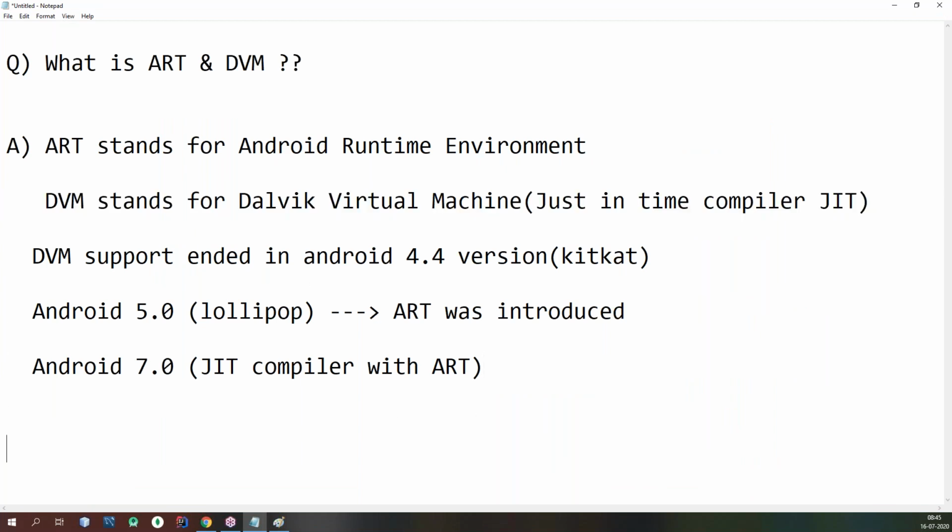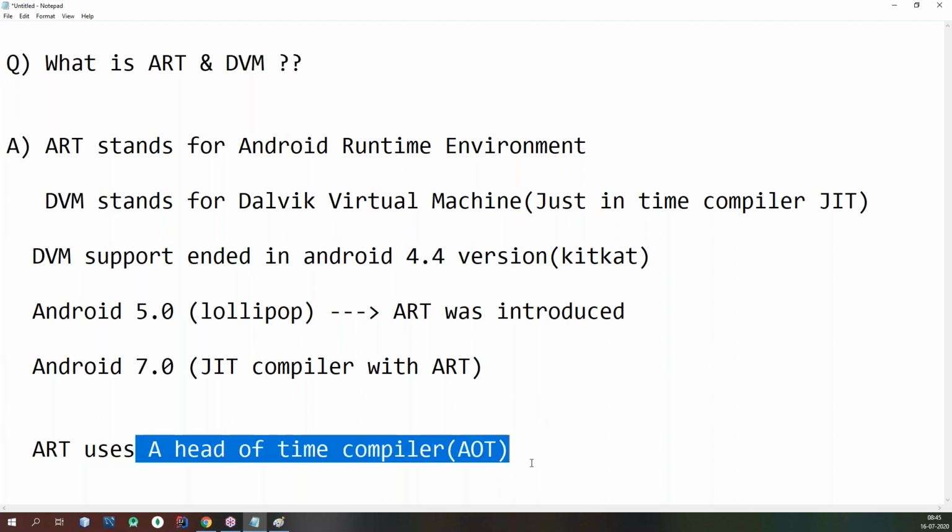ART uses an ahead of time compiler. In short, we call it AOT. ART uses an ahead of time compiler. So what do you mean by that point? What will this ahead of time compiler do?